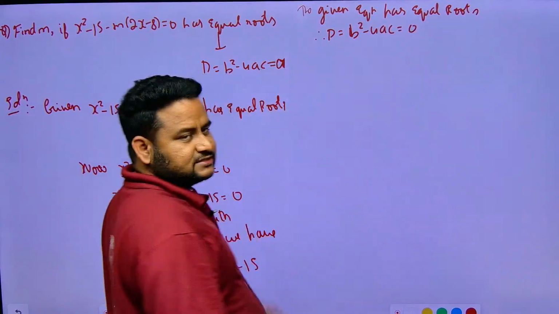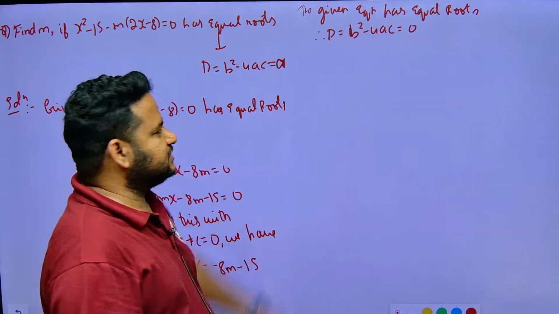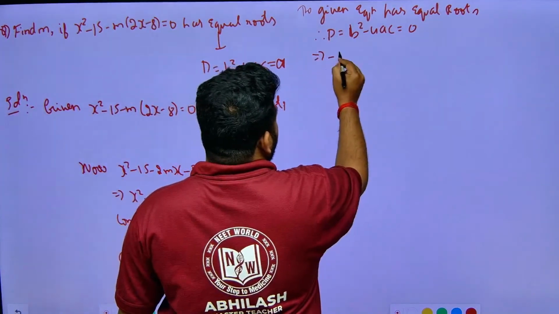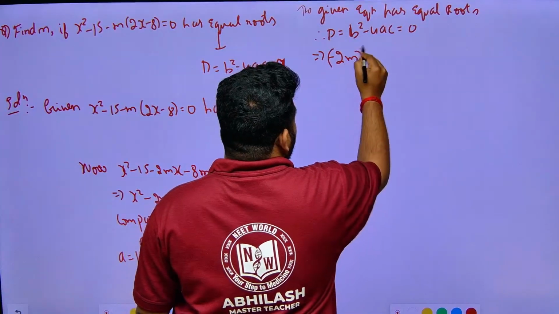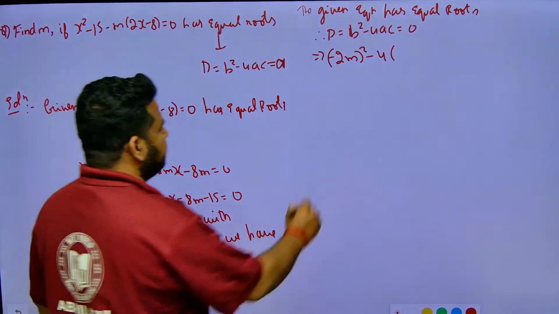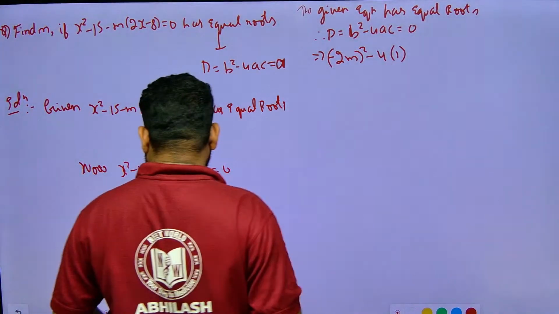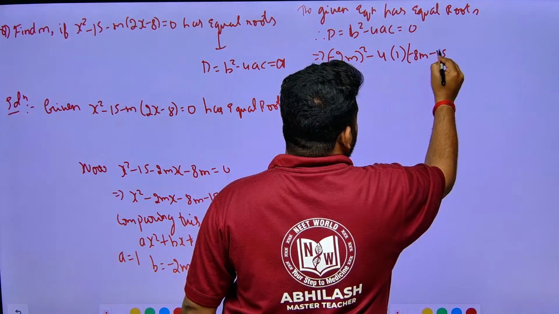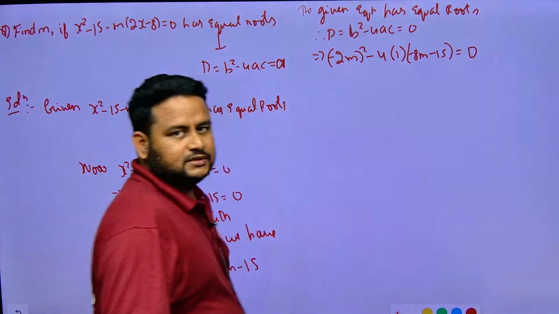Here b is minus 2m, so minus 2m whole square minus 4a, where a is nothing but 1, and c is minus 8m minus 15, is equal to 0.